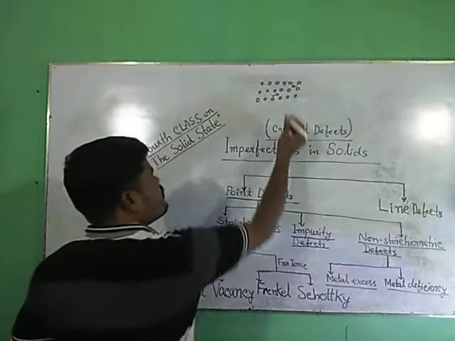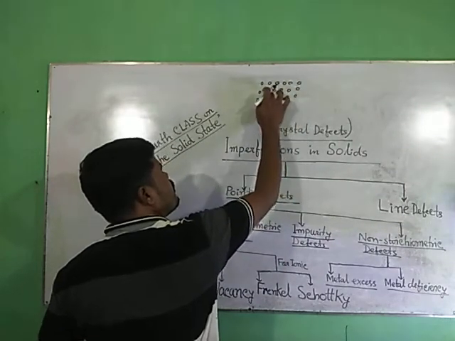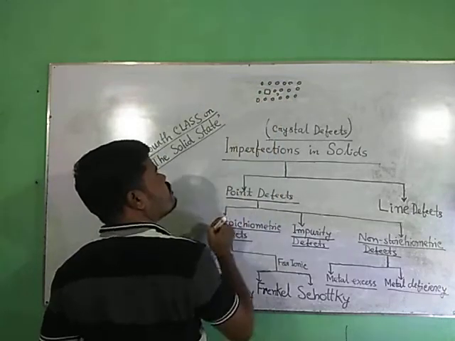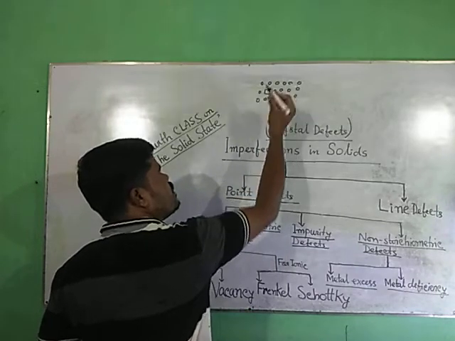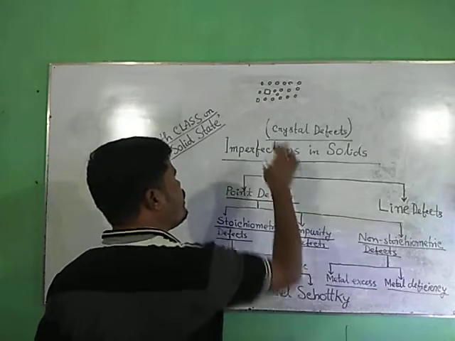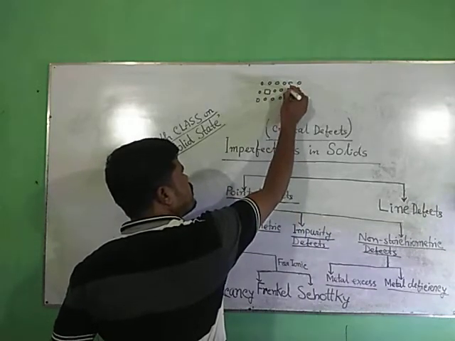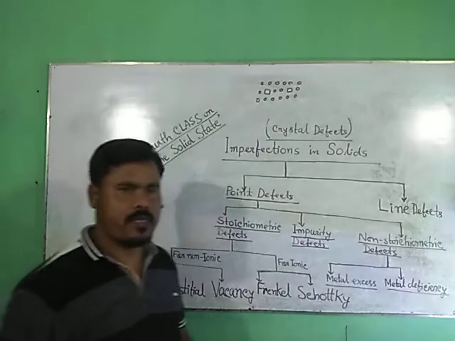It may happen that the lattice site may remain vacant. The particle from a lattice site may go to the interstitial site. Again, the particles may go out from the crystalline solid. So, all of these are called crystal defects.